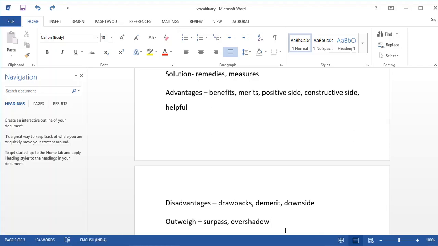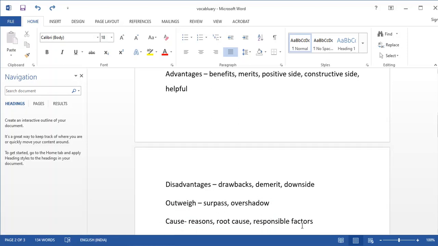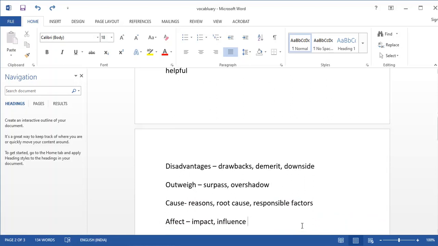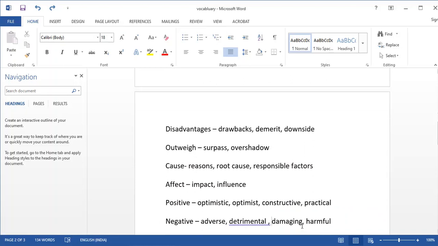So instead of outweigh, you can use these two words: surpass and overshadow. And if this is a causes-solution essay, do not keep using the word cause from beginning till end. These words can be used.